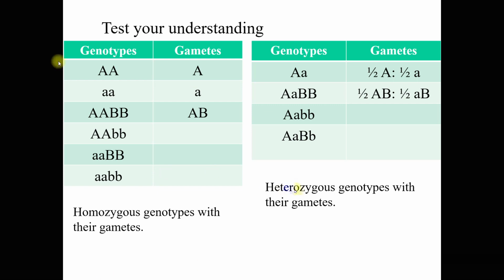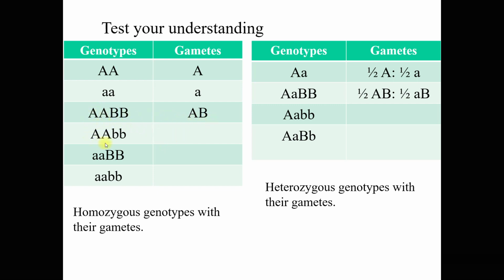Now, test your understanding. Okay, so we have two tables here. The first table here is homozygous genotypes with their gametes, whereas the other table is heterozygous genotypes with their gametes. Okay, so if the genotype is dominant A, obviously the gamete will be dominant A. And if the genotype is recessive a, obviously the gamete is recessive a. Now, what if we have two traits in one genotype? So, obviously the gamete will be dominant A and dominant B.